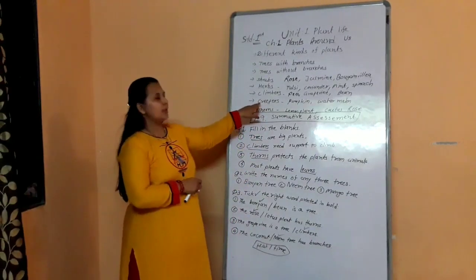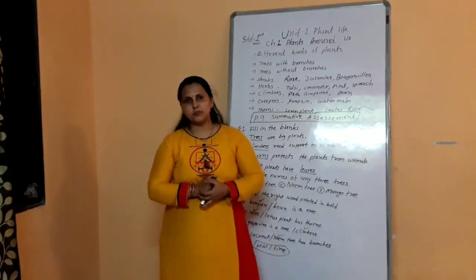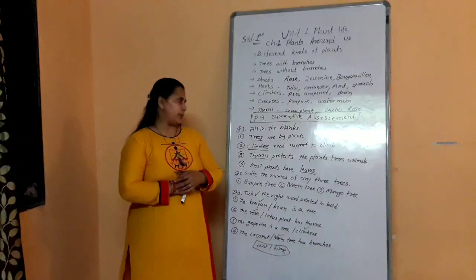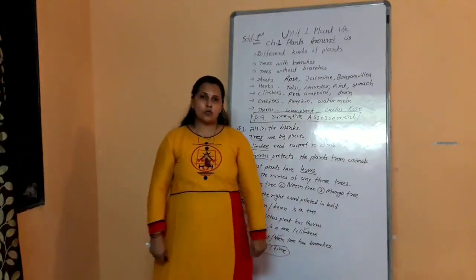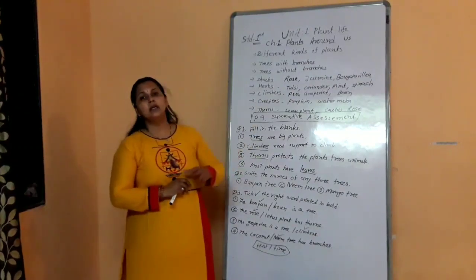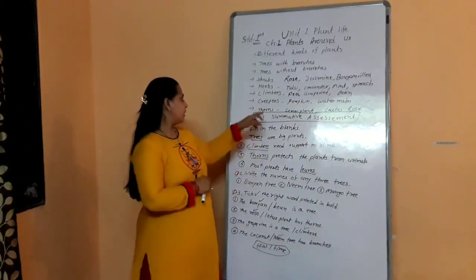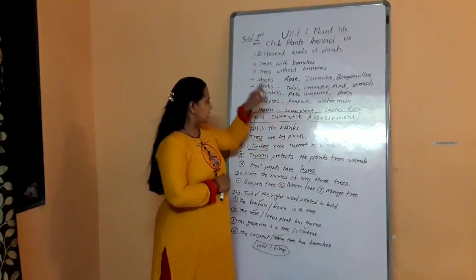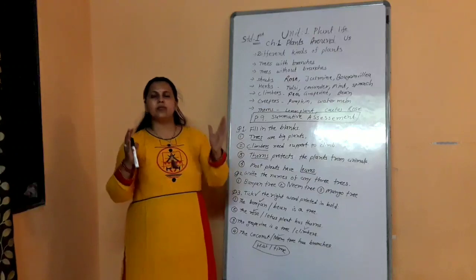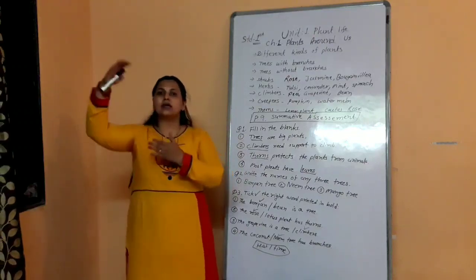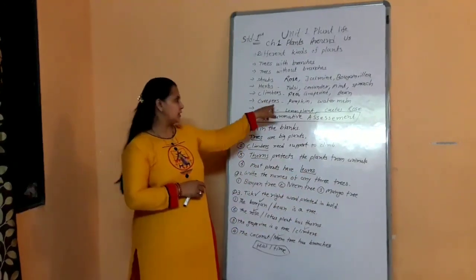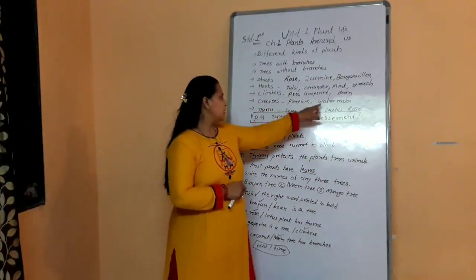Now creepers. Creepers are also called weak stem herbs. They have a thin, green, soft stem. So they cannot stand on their own. Their stem is not strong. So they also need support to climb. But creepers cannot climb because they have big fruits and heavy weight. Because of their fruits' heavy weight, they cannot climb. They creep on the ground. So they are called creepers. Examples of creepers are pumpkin, watermelon.